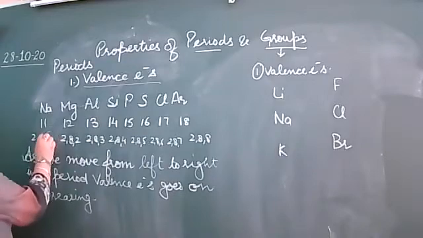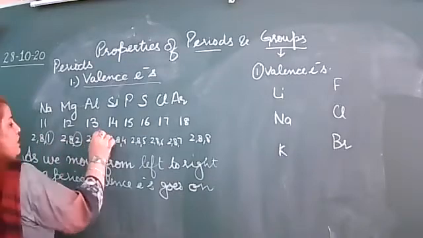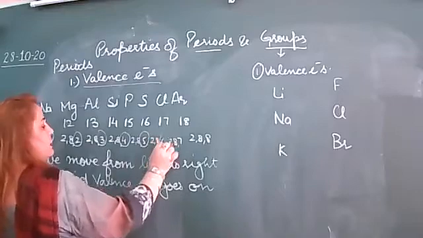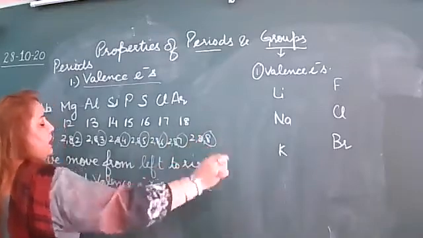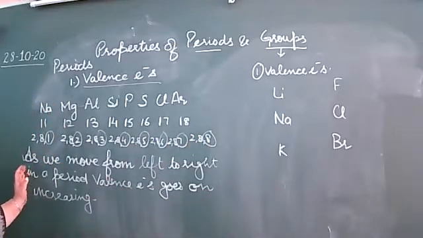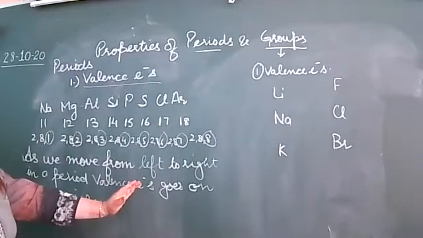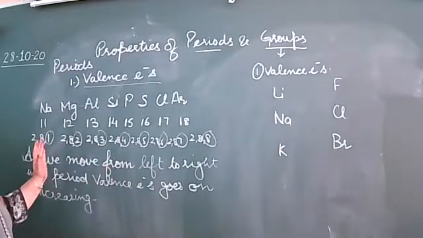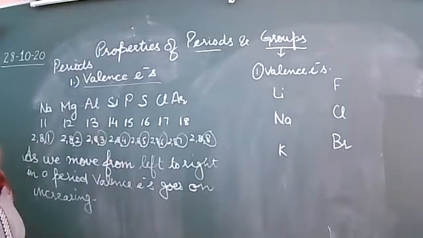Look here, 1, 2, 3, 4, 5, 6, 7, and 8. As we move from left to right in a period, valence electrons go on increasing.